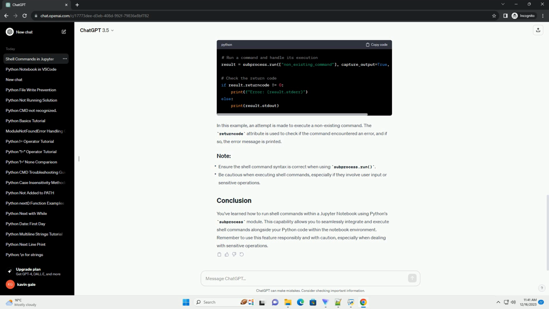You've learned how to run shell commands within a Jupyter Notebook using Python's subprocess module. This capability allows you to seamlessly integrate and execute shell commands alongside your Python code within the notebook environment. Remember to use this feature responsibly and with caution, especially when dealing with sensitive operations.